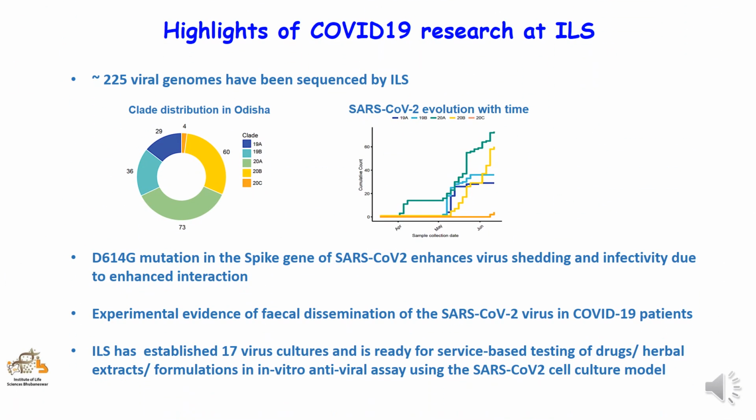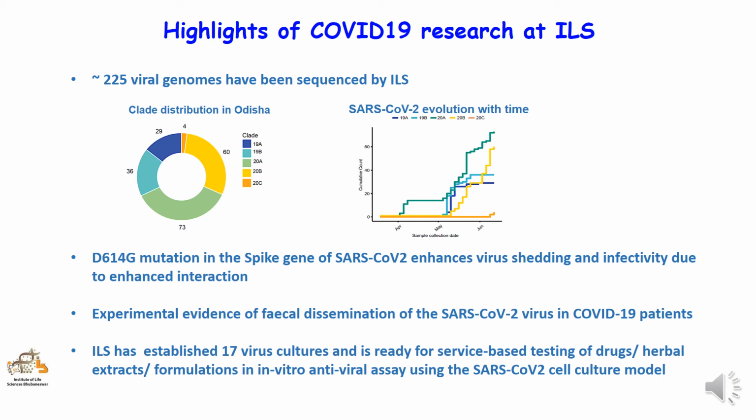Significant highlights of COVID-19 research at IISF Bhubaneswar include sequencing of 225 viral genomes and identification of 5 clades prevalent in Orissa and the dominance of clade 20A and 20B over time in Orissa. We have identified the D614G mutation in the spike gene of most of the circulating viral strains in Orissa.